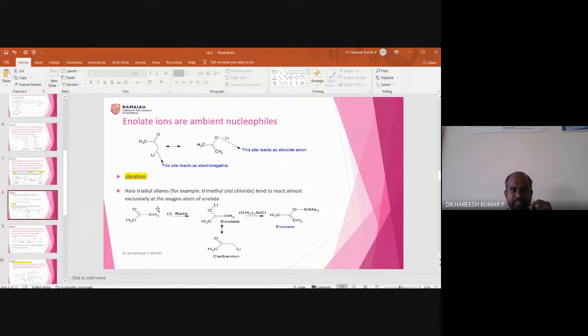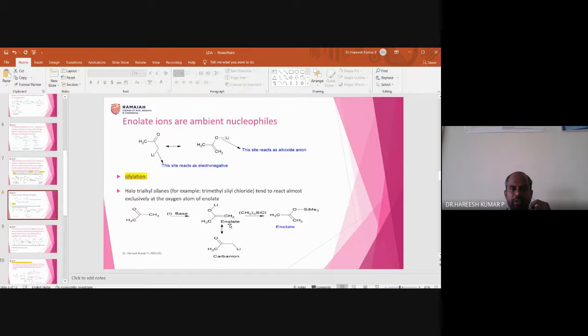So here what is the substrate? The substrate is acetone. Acetone is treated with a base, and here the base is LDA. LDA means lithium diisopropylamide. So what will happen here? There will be a capture of this proton, forming an anion. Once the anion is formed, it will be in equilibrium with the enolate. So this is the enolate form. This is the carbanion form. And what will happen?